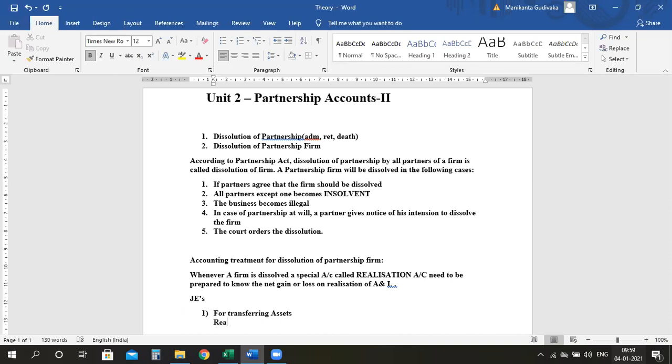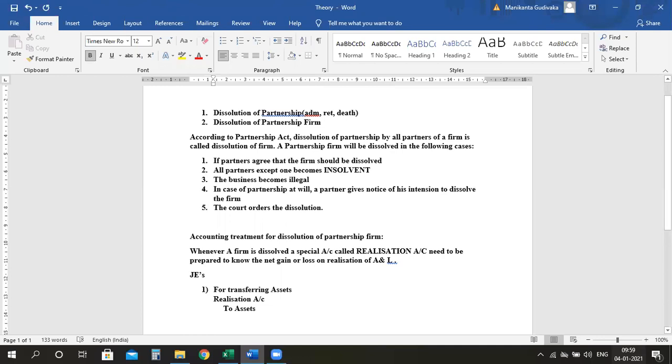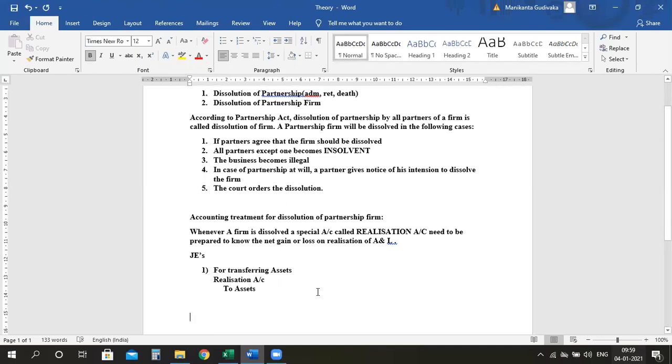Therefore, I have to write the entry as realization account debit to assets account. Everyone clear? We are first transferring the assets to the realization account. Now, next one, I need to transfer my liabilities to the realization. As I already told you, transfer assets, transfer liabilities, sell the assets, get the amount, and pay the liabilities. Remember the sequence, okay?